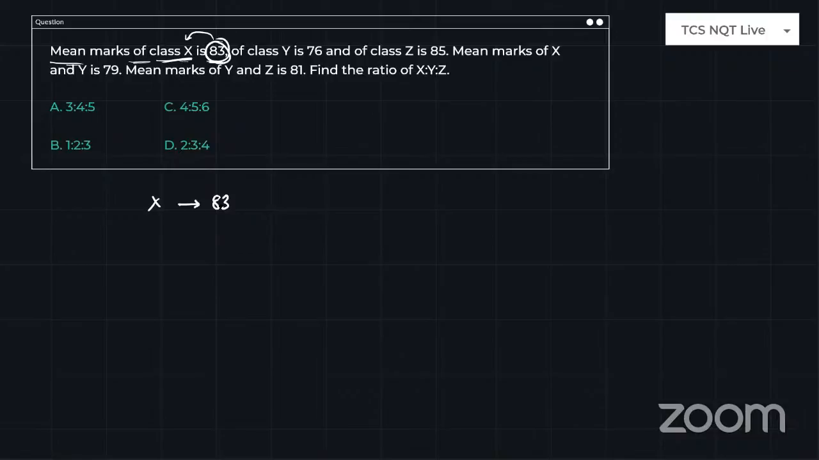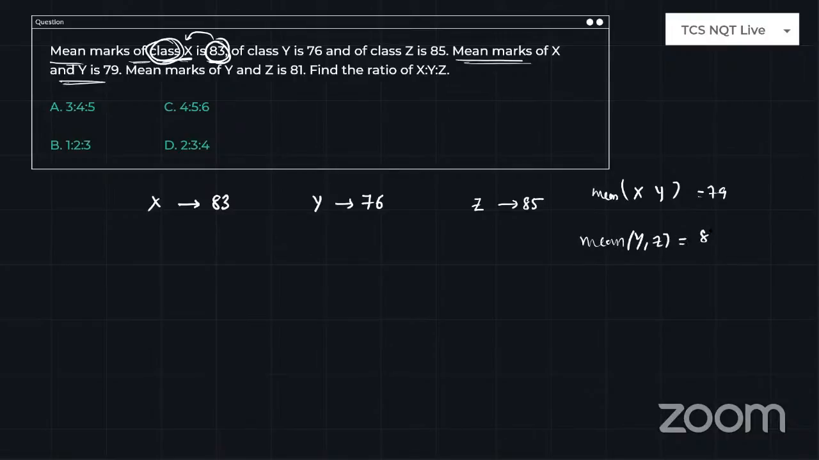This is a problem based on the weighted average concept. Y average is given as 76 and Z average is given as 85. Remember guys, this is the class average, not one person's average. Next, the mean marks of X and Y is 79, so the XY mean is 79, and the mean of Y and Z is 81.